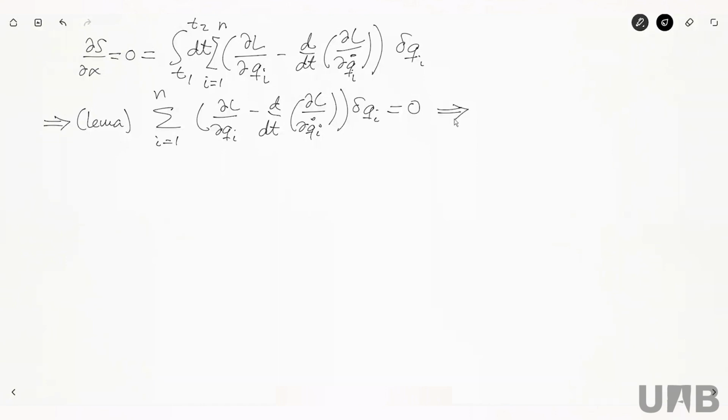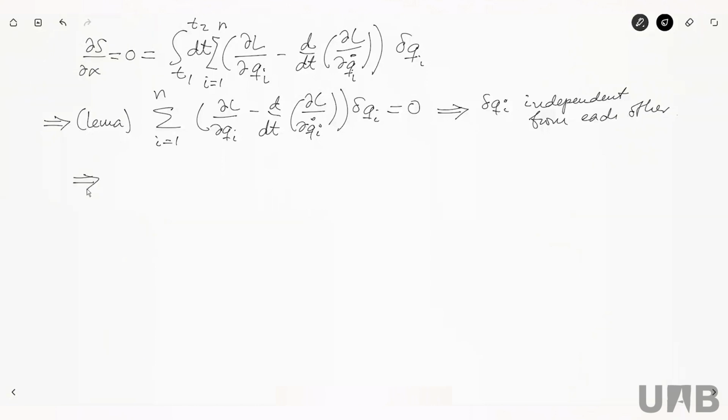Now, there is an extra step that I can take, because the delta q_i's are variations of the generalized coordinates, so they are independent from each other. That's a property of the generalized coordinates. These virtual displacements are completely independent from each other because the generalized coordinates, remember, have already solved the constraints. So now they can freely move independently from each other.